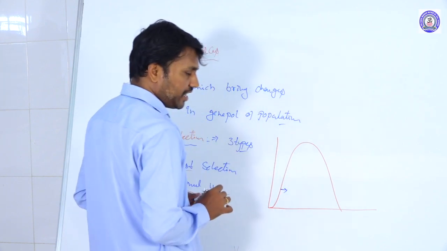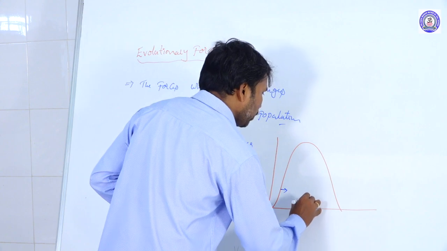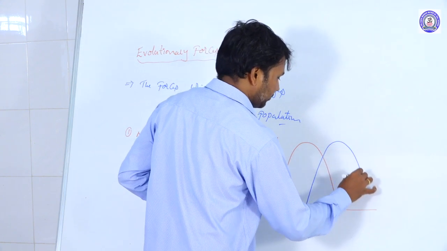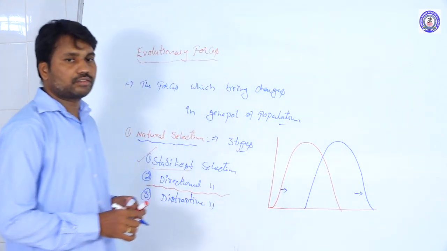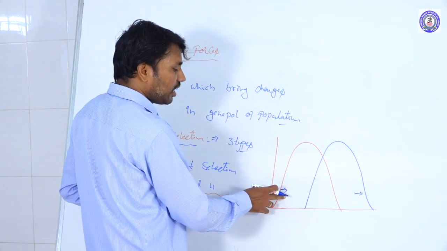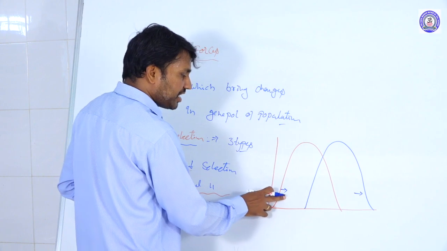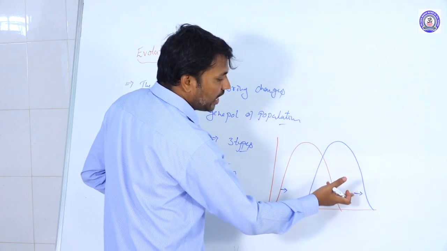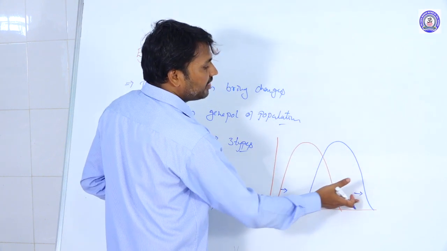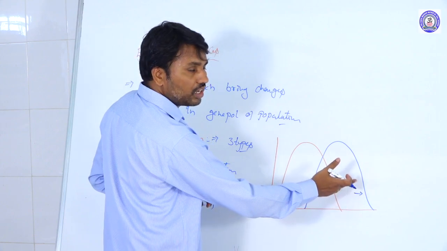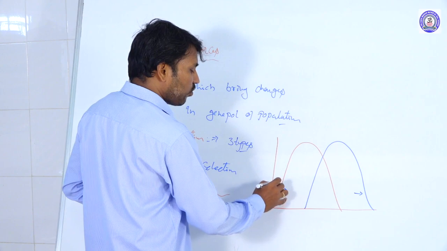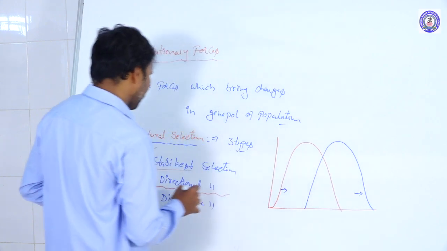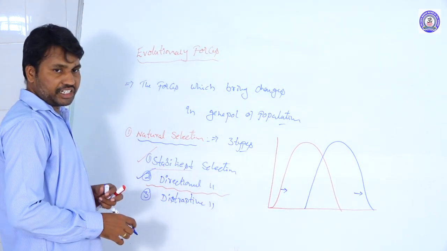This end of the population is shifted towards the other end, and here their number is increasing. So the direction is from one extreme end to the other extreme end, and it is called directional selection.